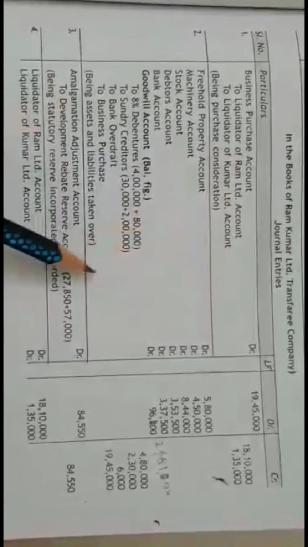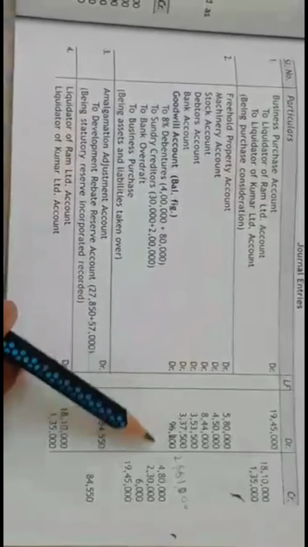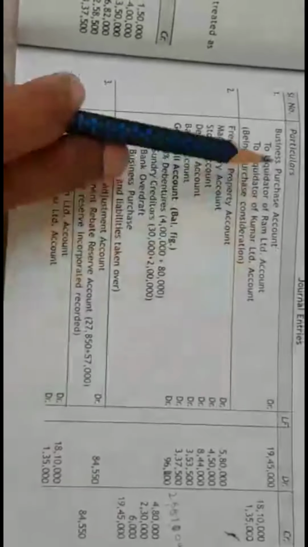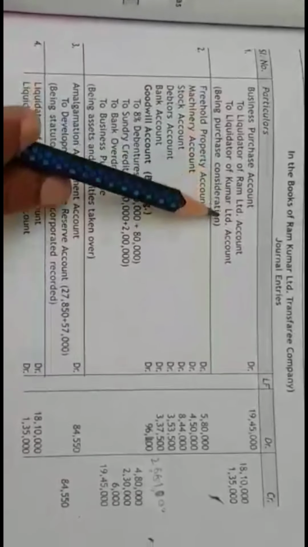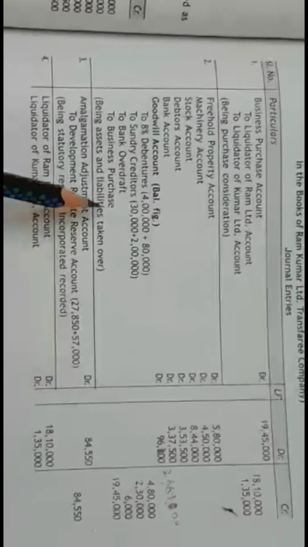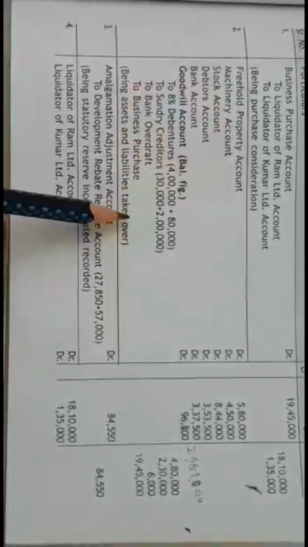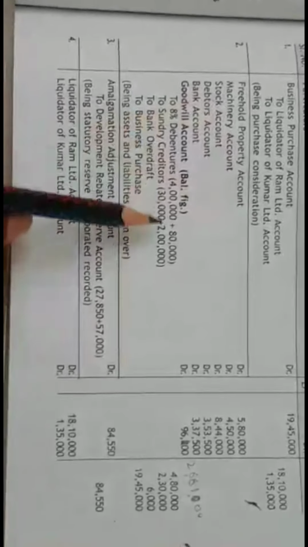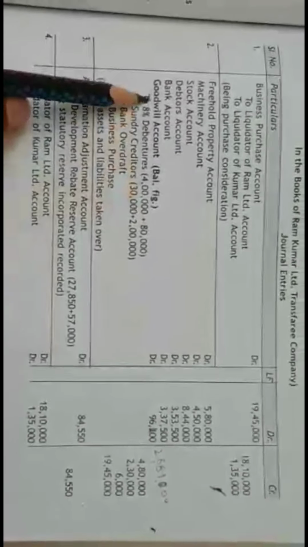Now we have journal entries in the books of the transferee company. As I told you, this is a problem on amalgamation. We have to add the items of both the companies. So this is for purchase consideration due, business purchase account debited to liquidator of Ram Limited and liquidator of Kumar Limited. Then this is for the incorporation of all the assets and liabilities. So all the assets taken over, account debited to liabilities taken over, add the assets and liabilities of both the companies, and the balancing figure will be transferred to goodwill account.